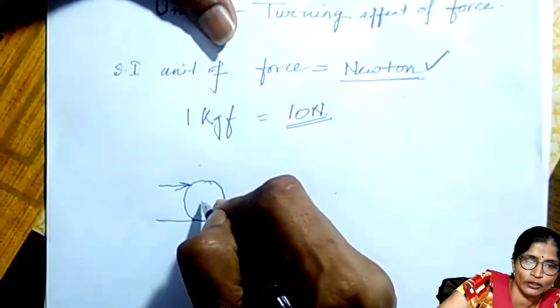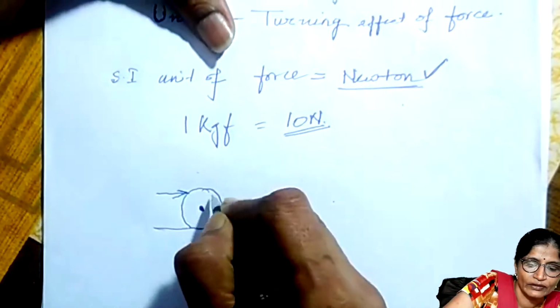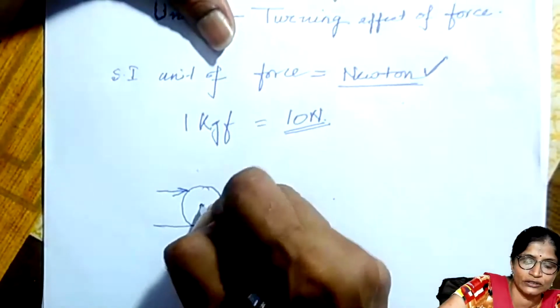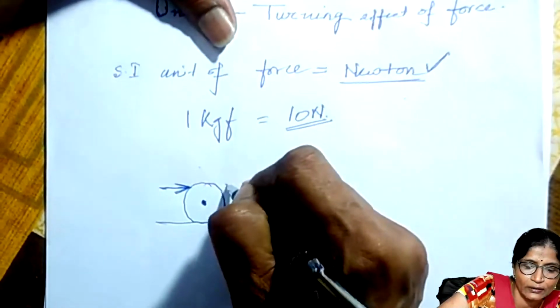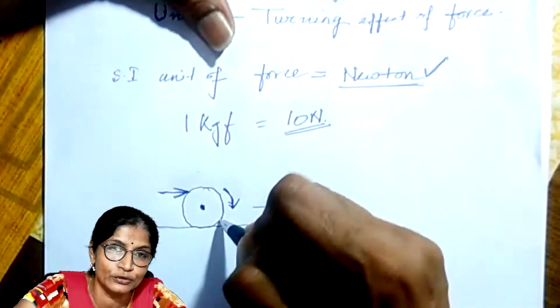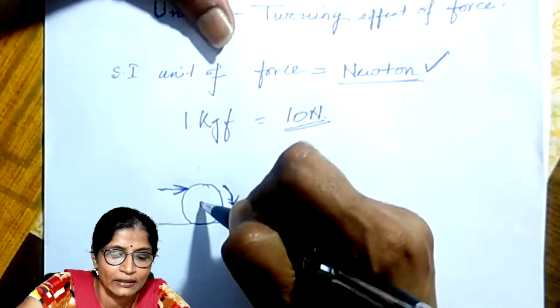But suppose the same rigid body is fixed here. This fixed point is known as the pivot, and when this force is applied, the body will start rotating. It means a turning effect is produced due to the applied force when a body is fixed at a particular point.